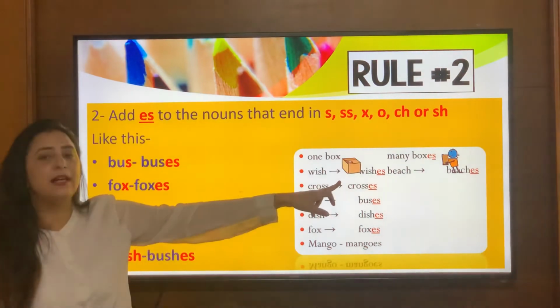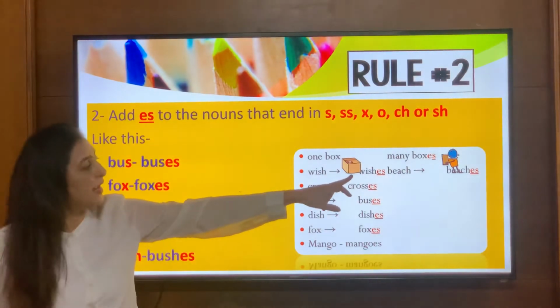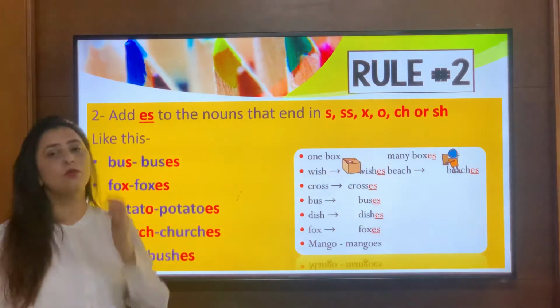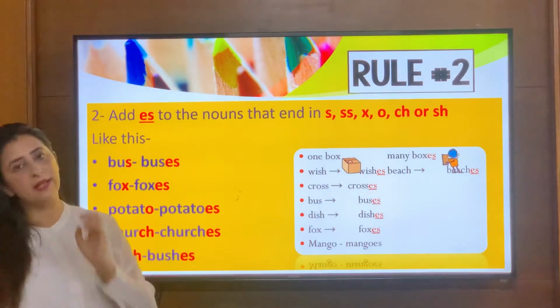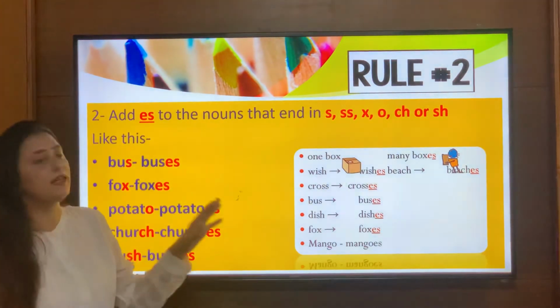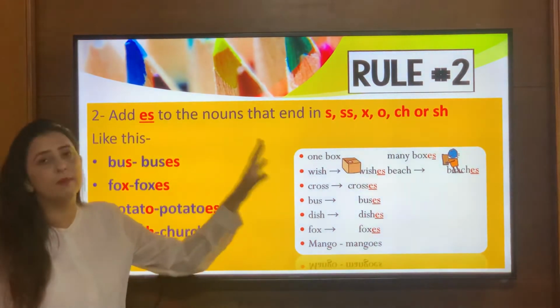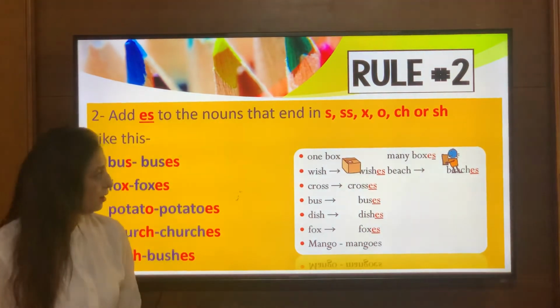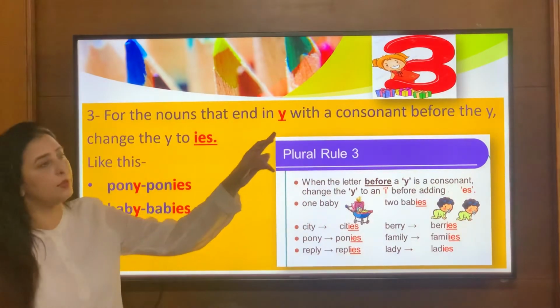Beach. Now the word is ending with ch towards the end, and I will simply add es to the word to form its plural. So beach becomes beaches, right? I hope you are finding it very easy, since it's a very easy topic, and if you remember the rules, you will get all the answers correct. Okay, now coming to rule number 3.